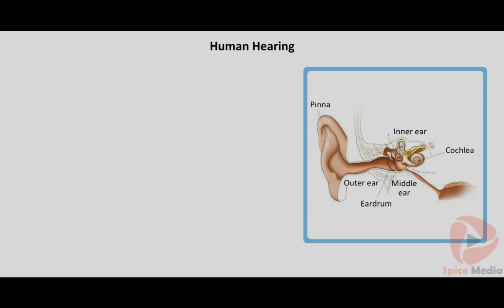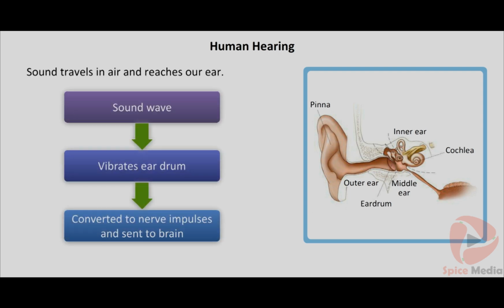How do we hear the sound? Sound travels in air and reaches our ear. It then vibrates the eardrum. This vibration gets converted to nerve impulse and then it is sent to brain. This impulse gives the sensation of sound.